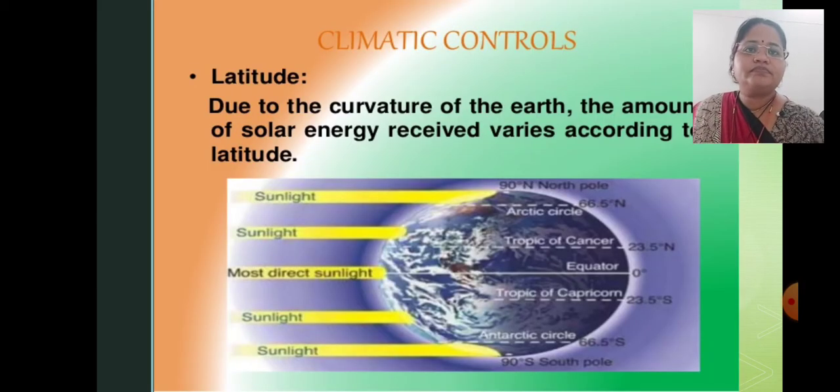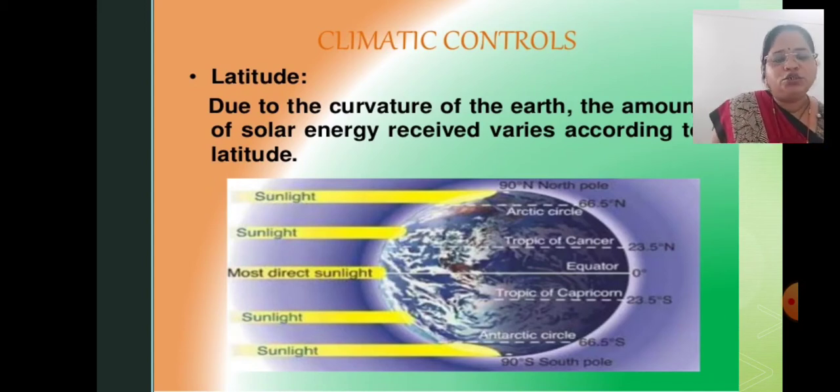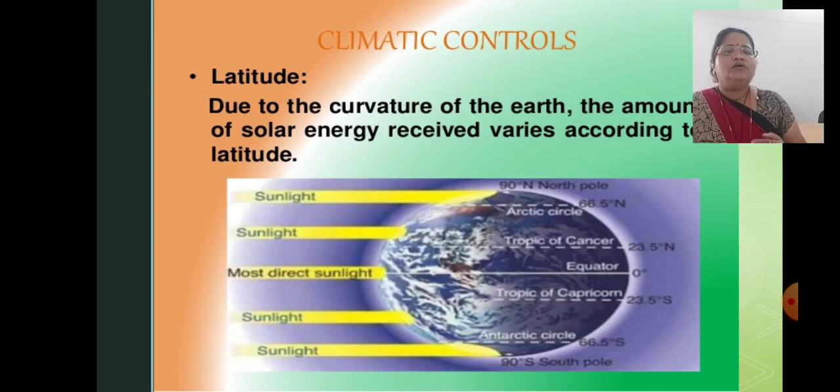Let's discuss the most important climatic control, latitude. Due to the curvature of the earth, the amount of solar energy received varies according to the latitude, and because of that the polar region temperature is low. As you come from the polar region towards the equator, the temperature increases, and from the equator to the polar region the temperature decreases.